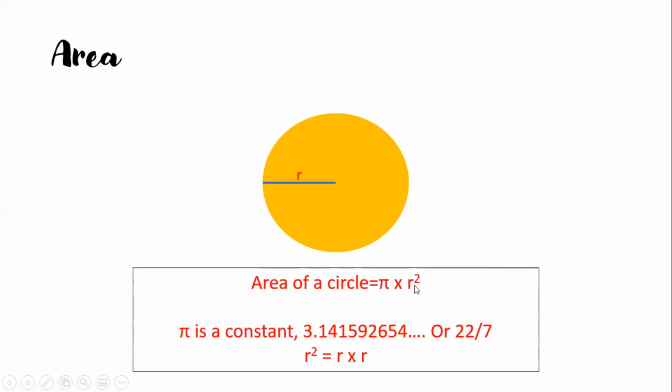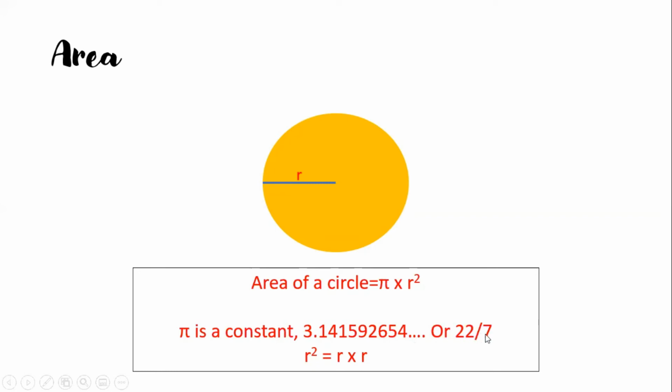So you ask me, what is pi? Pi is always a constant. We represent this constant with a symbol, which is called pi. Pi is equal to 3.1415 and so on. This number is infinite, it has multiple digits. Or you can just use 22 over 7.